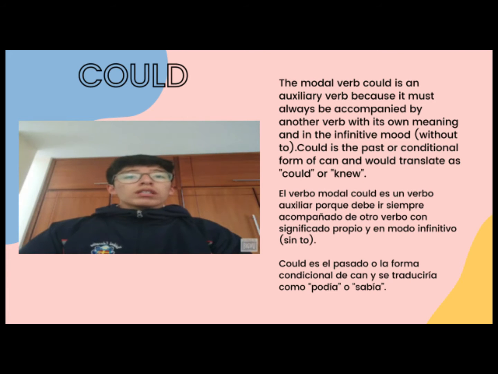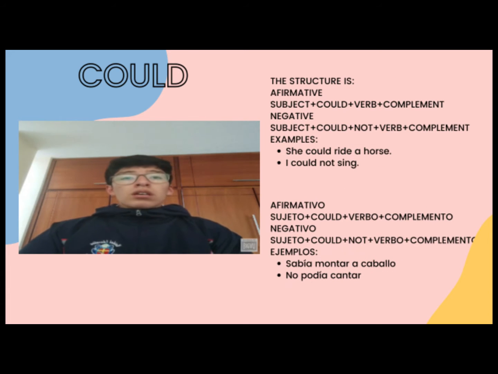The modal verb could is an auxiliary verb because it must always be accompanied by another verb with its own meaning and in the infinitive mood without to. Could is the past or conditional form of can and would translate as could. For example, she could ride a horse or I could not sing.